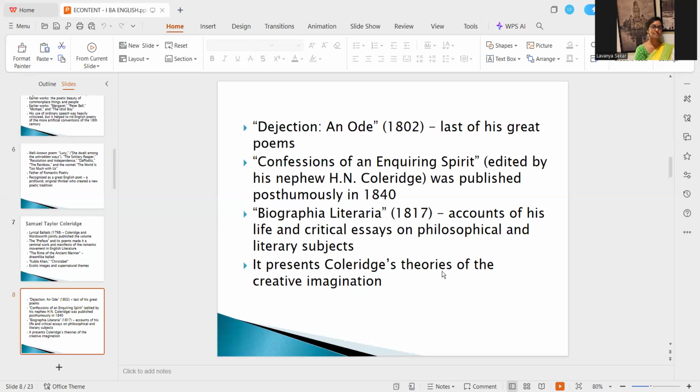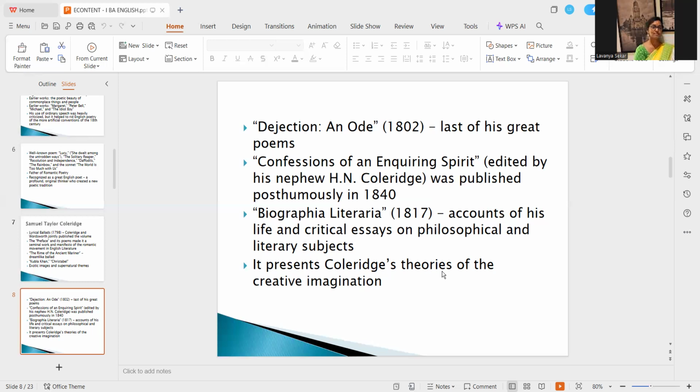Then comes Confessions of an Inquiring Spirit. It was edited by his nephew, H.N. Coleridge. It was published posthumously in 1840. Confessions is nothing but Coleridge confessing certain of his opinions, his ideas, the things which he supported, the things which he opposed, his creative process, and the entire romantic tradition, and also about his personal life, right?